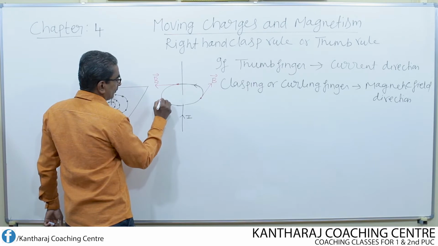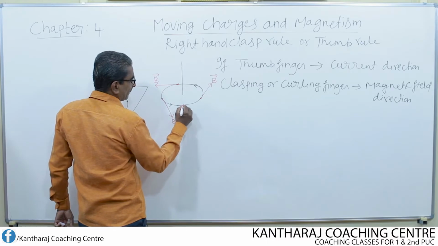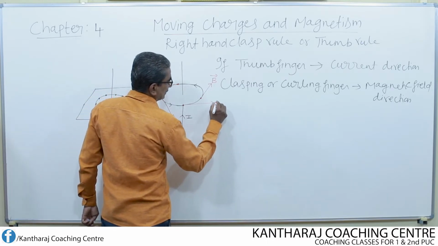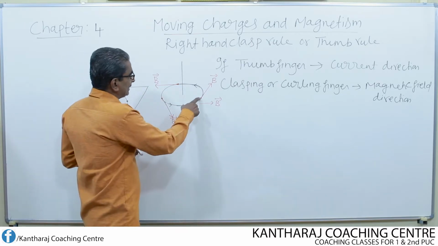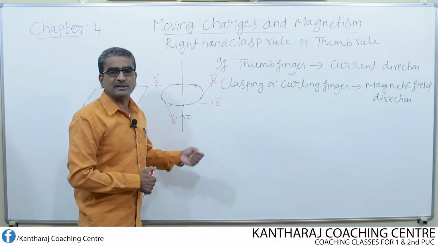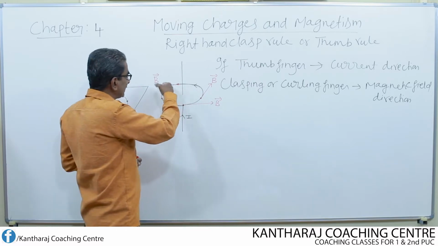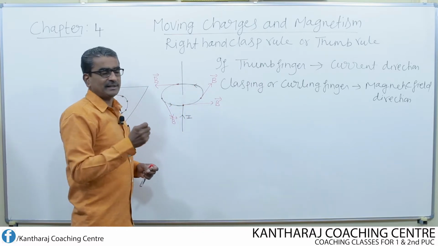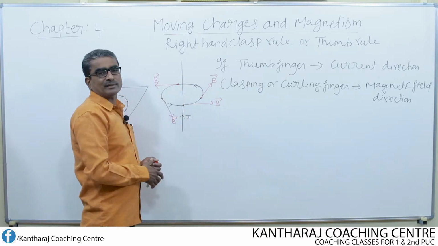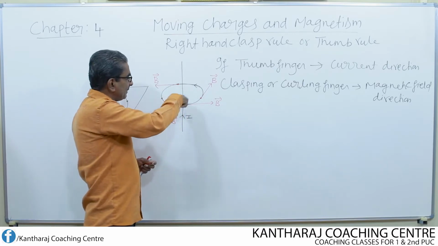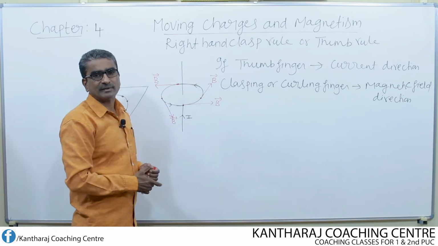Somewhere here, if I want to find the direction of magnetic field, draw the tangent. Again, at the front side of the conductor, draw the tangent. So from this figure, it is very clear that at different points, the direction of magnetic field is different. It is always tangential to the circular path. What does the circle represent? The circle represents the curling direction of the fingers, or it represents the magnetic field line. Then at different points, if I want to find the direction of field, simply draw the tangent.